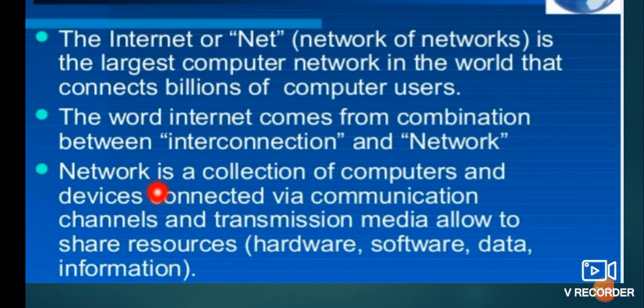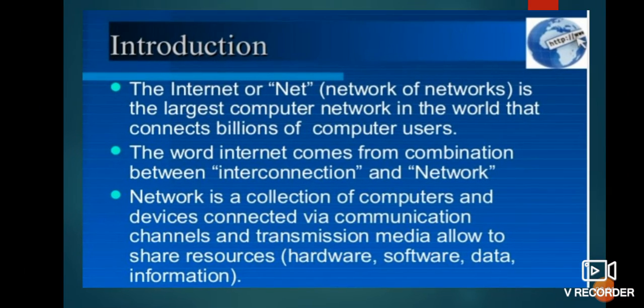And what is actually a network? A network is a collection of computers and devices connected via communication channels and transmission media, allowing them to share resources. So the internet is a network of networks. A network is a group of computers connected either by physical wires or by devices used for transmitting our data.